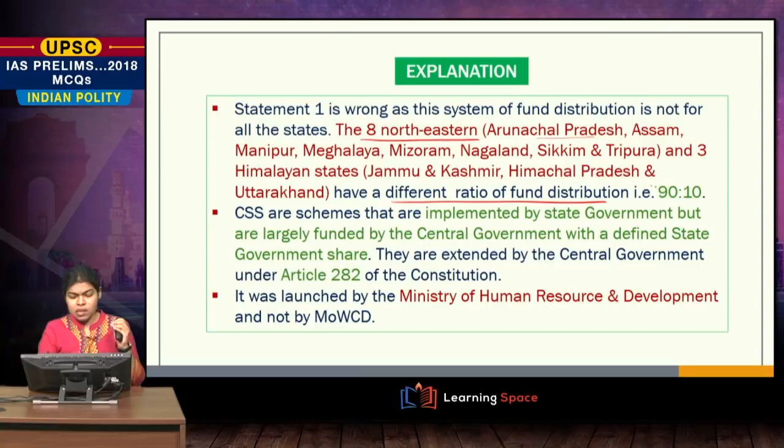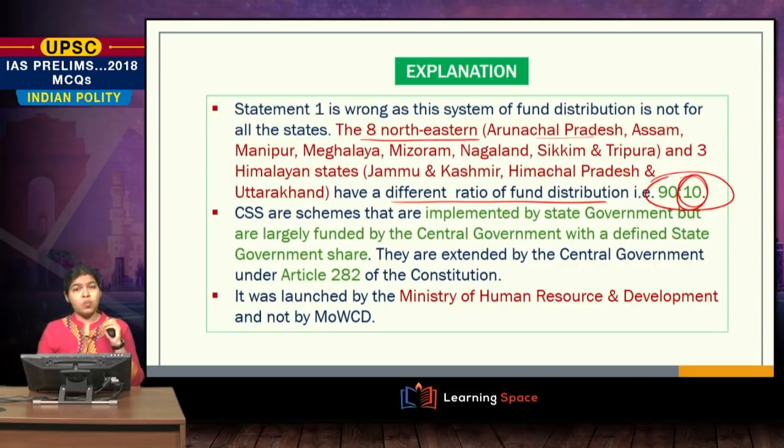That is, they have the ratio 90:10. The center will contribute 90% of the fund in the CSS, whereas the states need to contribute just 10%. This is a special concession only for these particular states.